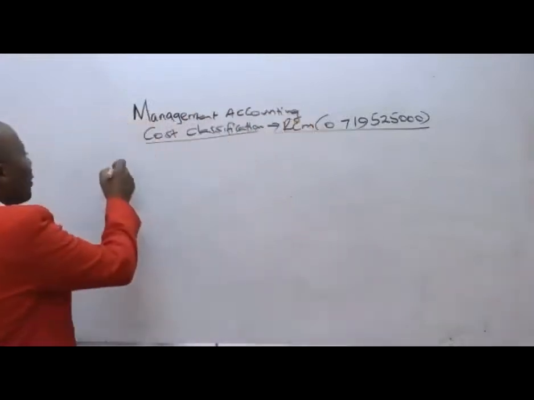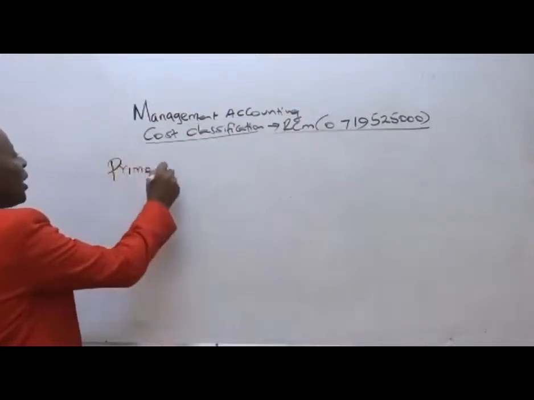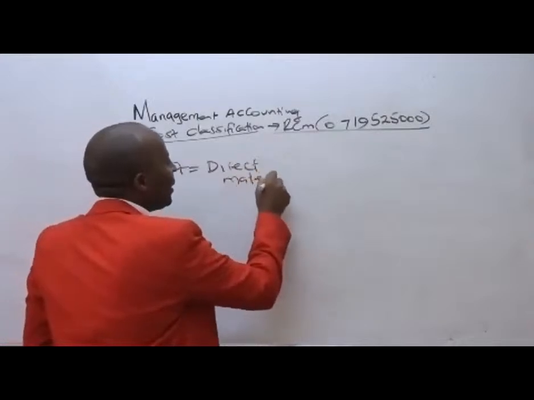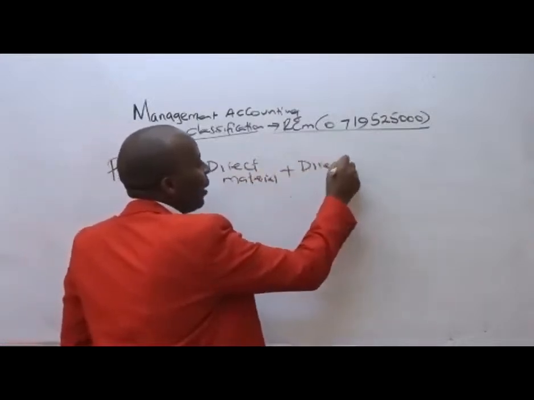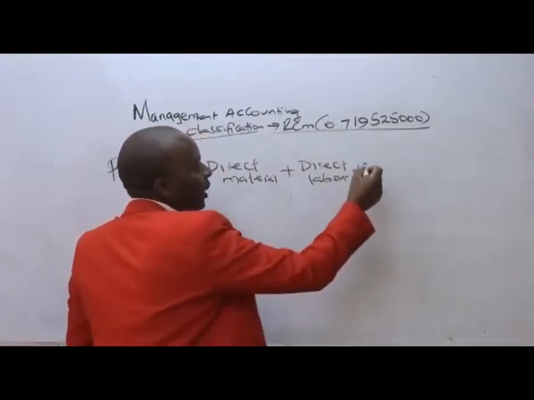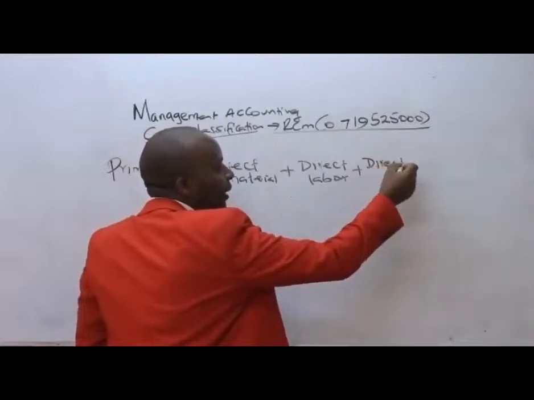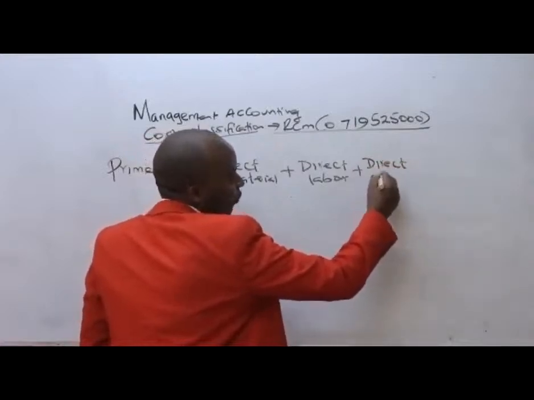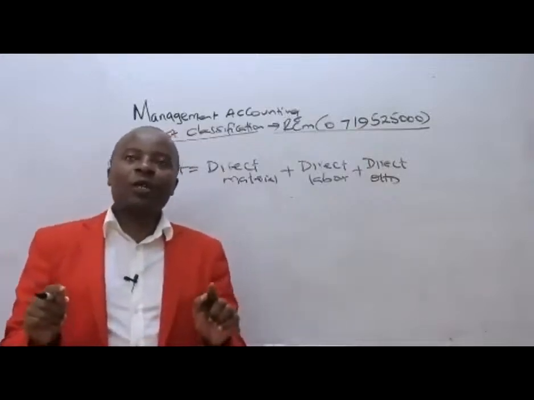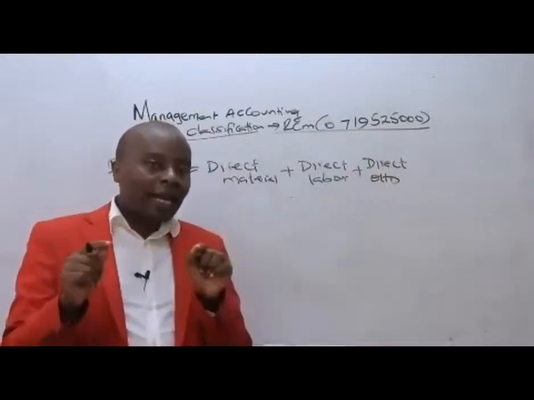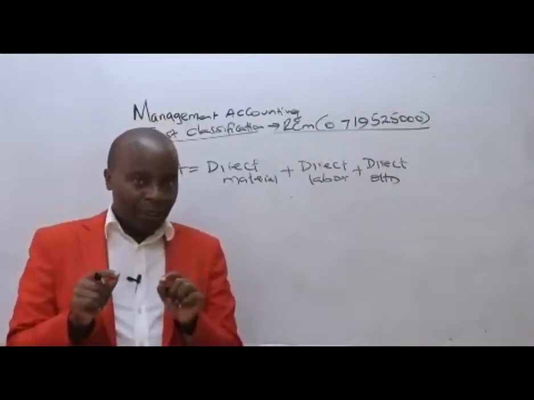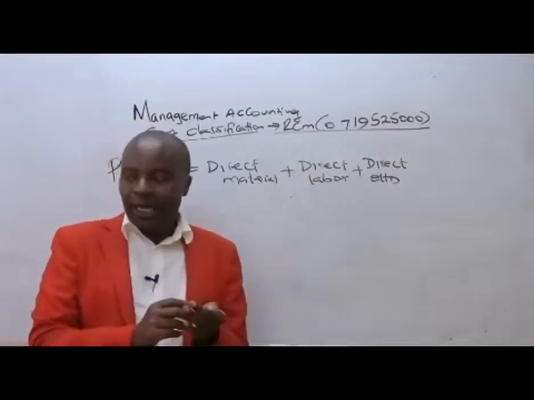So under prime cost, what do we have? We have direct materials plus direct labor, and if there is any expenditure that happens to be an overhead that is directly attributable, that is direct overhead. Perhaps you hired a production room directly attributable to a particular production process. That will fall under what we call direct overhead.